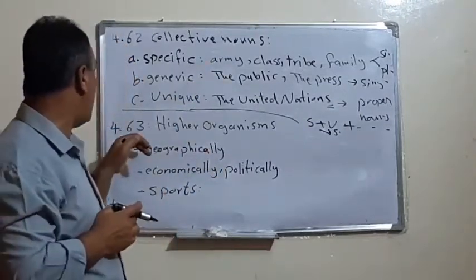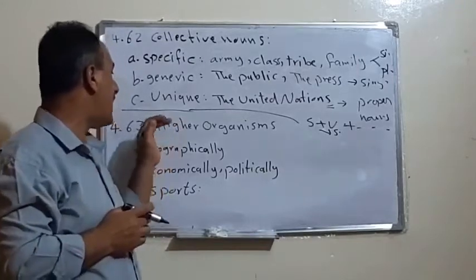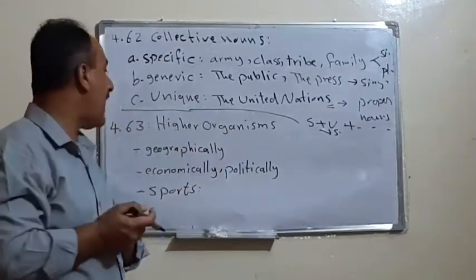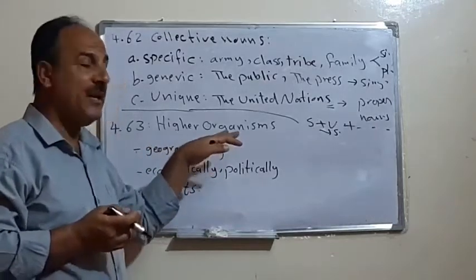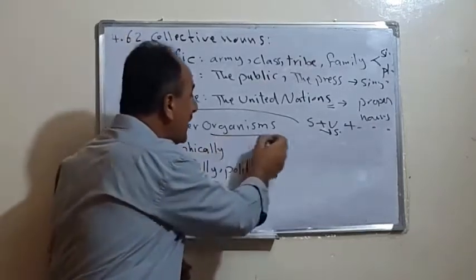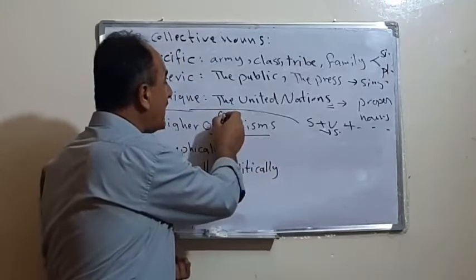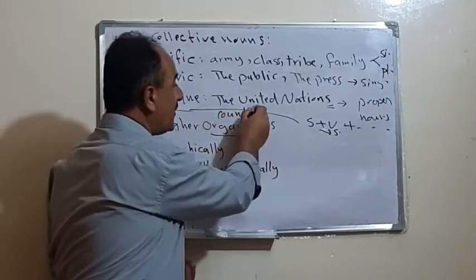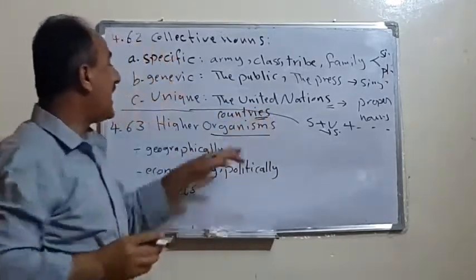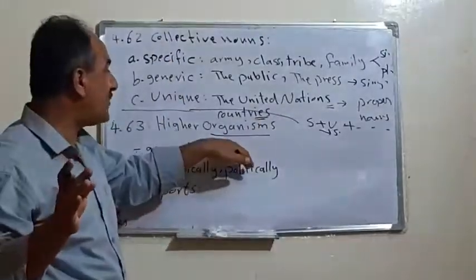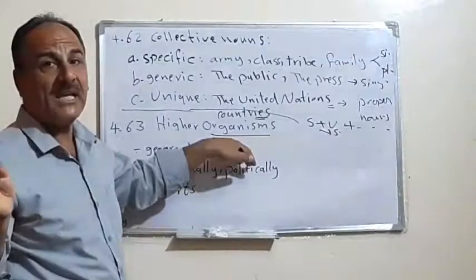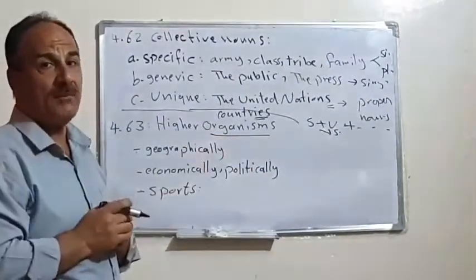In 4.63 we have the higher organisms. Organisms in this sense means the states or the countries. Organisms means the countries. How do we consider the countries, as male or female, feminine or masculine?